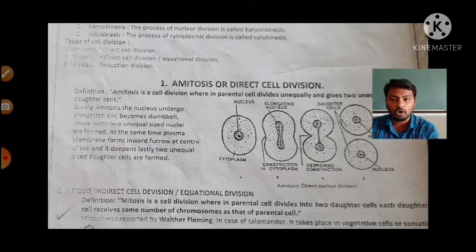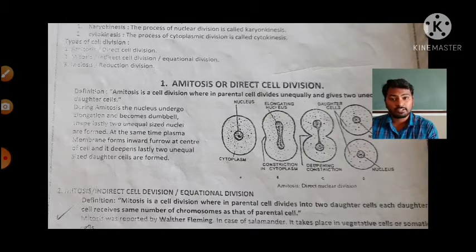Mitosis only occurs in somatic cells, or vegetative cells, hence it is called somatic cell division. Is it okay?